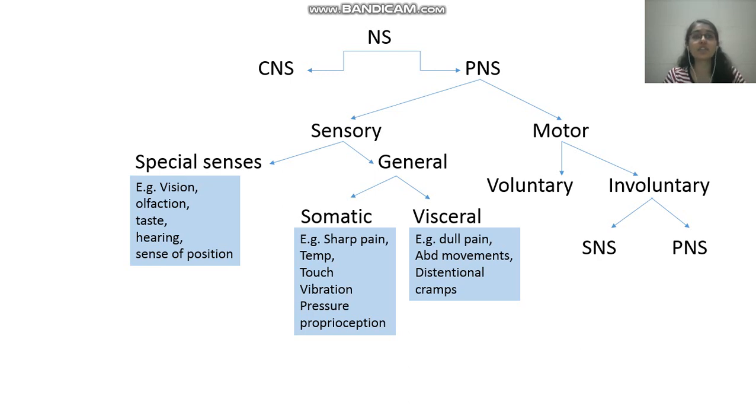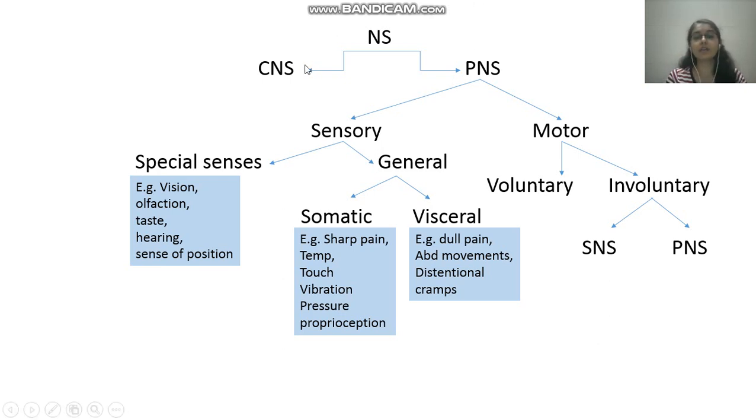For example, vision, only eyes can see, no other part of the body can see. Like olfaction, only nose can smell, as in the epithelial tissue of the nose determines that, but only nose can smell. No other part of the body can bring about the function of olfaction. The same way taste, hearing, and sense of position, that is governed by your vestibular system.